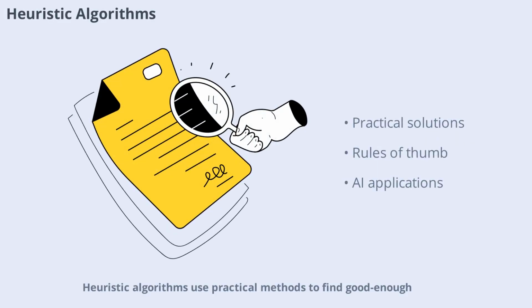Heuristic algorithms use practical methods to find good enough solutions when perfect answers are too costly or impossible. They rely on experience, rules of thumb, or approximations. Heuristics are common in fields like artificial intelligence, where exact solutions may be impractical.